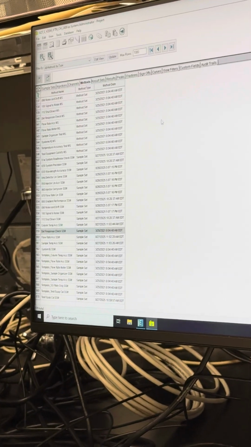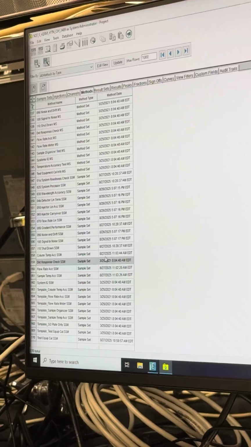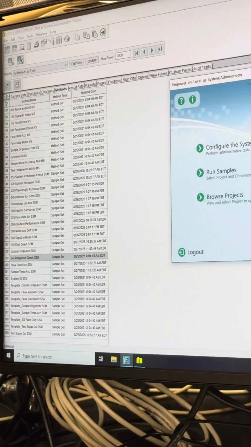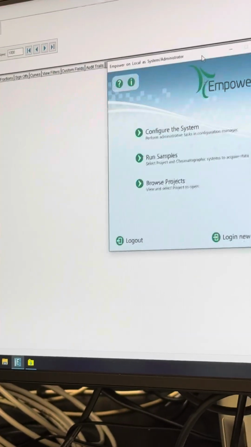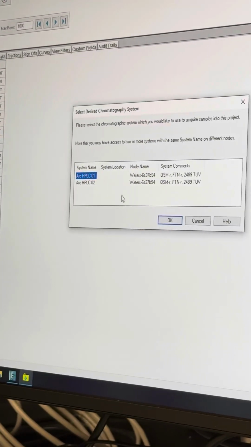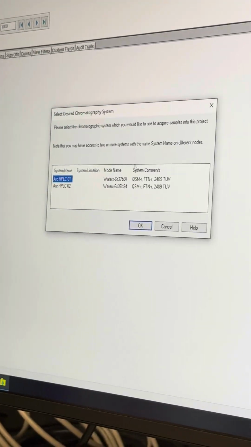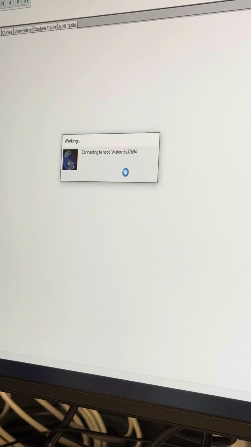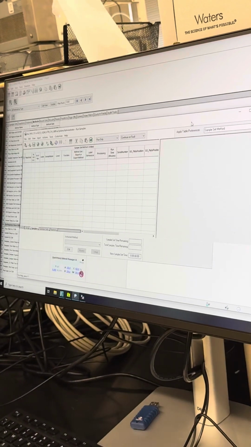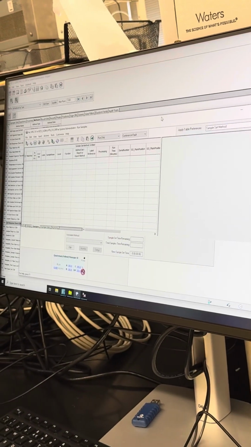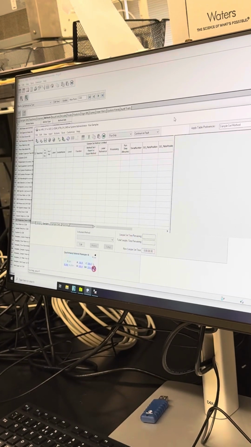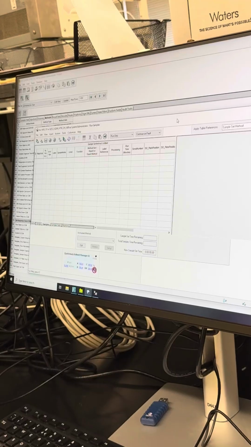Alrighty, so let's say we want to run. Now we've created all of our methods. We hit this little cake up here. We can go to run samples, or you can just go straight from the main page here. So let's say we hit the cake. I want to connect to HPLC 1. That's the one I want to run on. Great, here we go. It takes a second or two to load as it gets everything online.